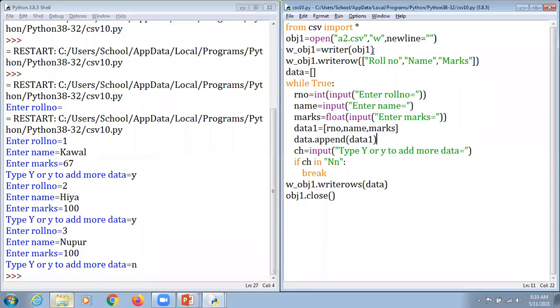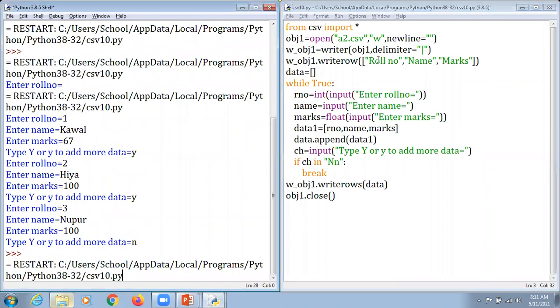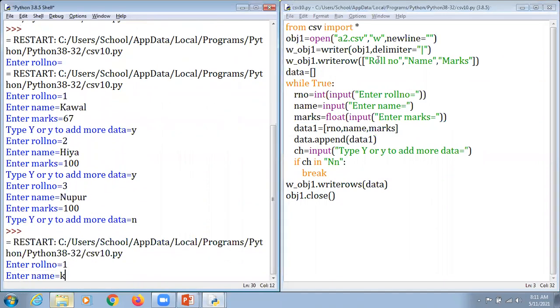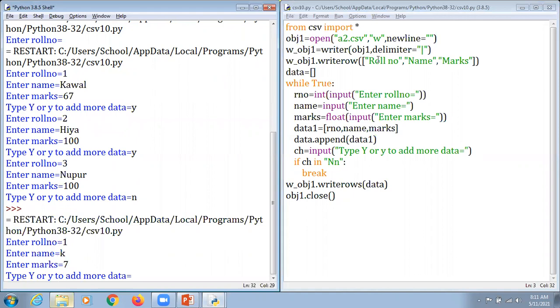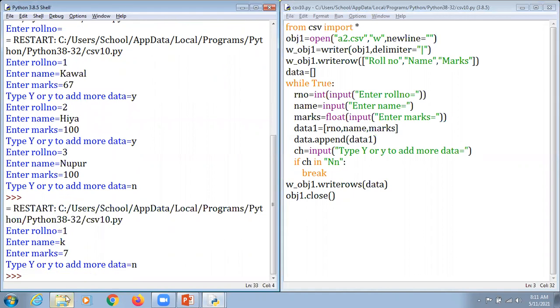So what we can do in that particular writer object is mention delimiter, delimiter is equal to, now for example, I just want to insert a pipe symbol here. Hit enter, F5 here, inserting K and 7 here, and type no. So what we can do here, I'm just going to open